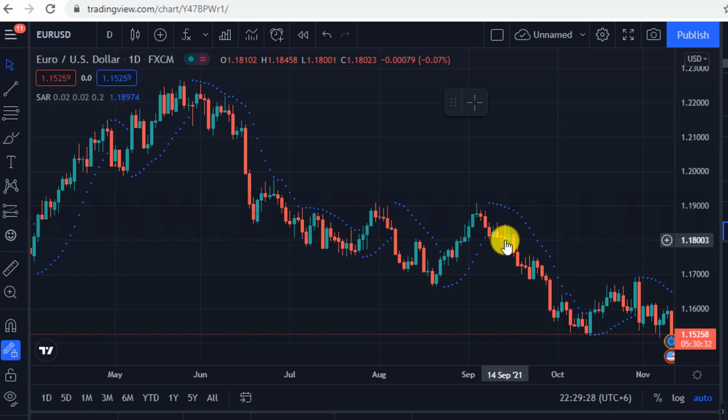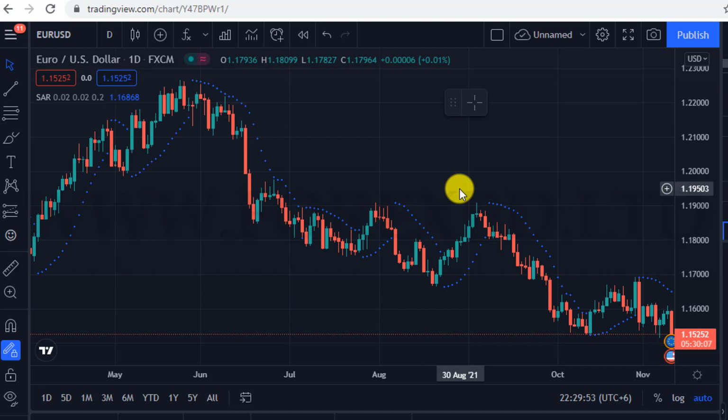Again, when the dots are finished forming in one line, then you have to understand that the market trend is changing. As you can see here, many points were made below. Then those points moved from the bottom to the top. Then the market movement changed as soon as the Parabolic SAR moved from bottom to top. So this is the use of this indicator and how you can understand market trend by using it.